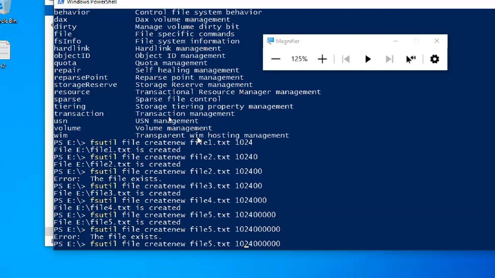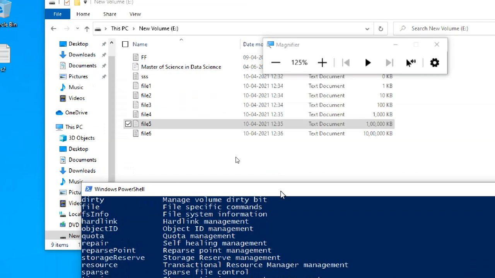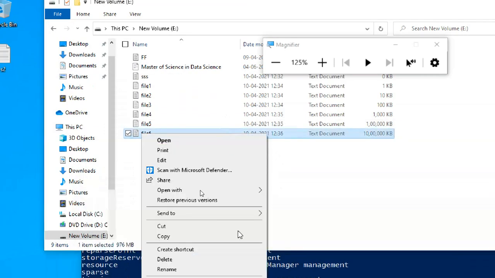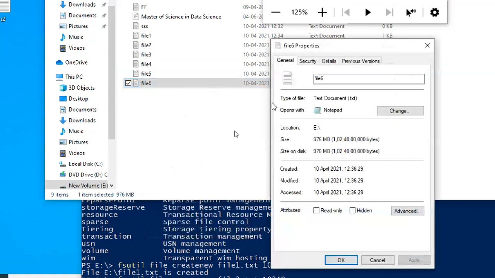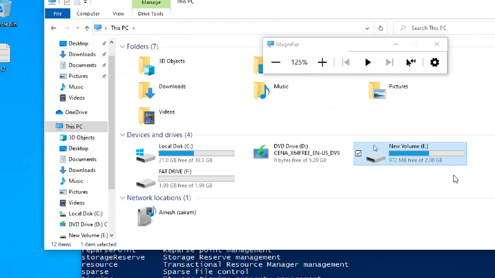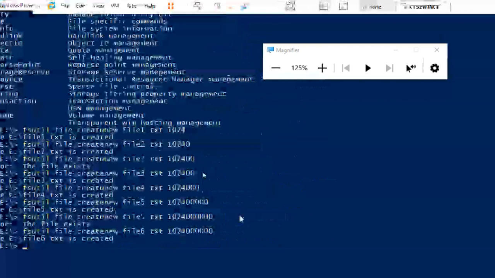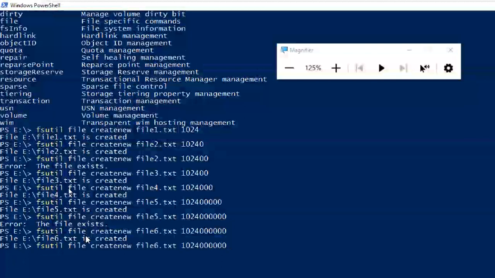Okay, so we have to use different file names or delete the existing. Now how much is it? Almost 900 MB. Okay, 976. Now I'm going to see the disk. It's 2 GB, right? So 2 GB, already occupied 975, 972. Okay, now I'm going to create another 1 GB.